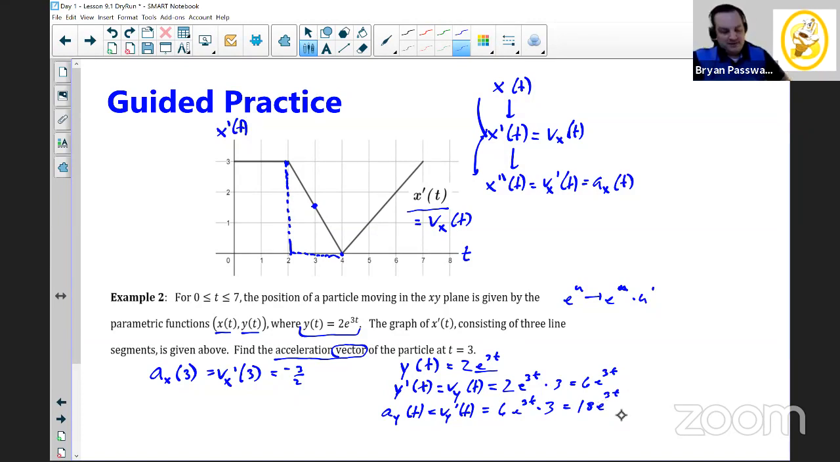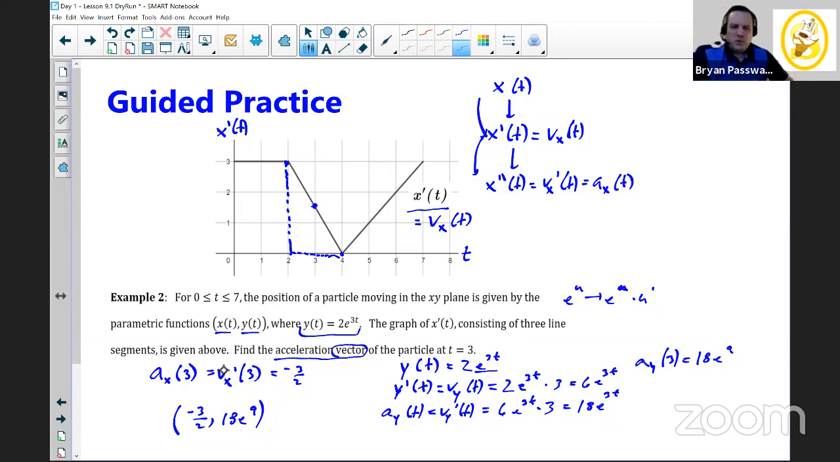So here's my acceleration vector, and acceleration at time 3 just plugs 3 into our equation, and we're going to get 18e to the 9th power, which means our acceleration vector, the x component was -3/2, and the y component was going to be 18e to the 9th power, like that.